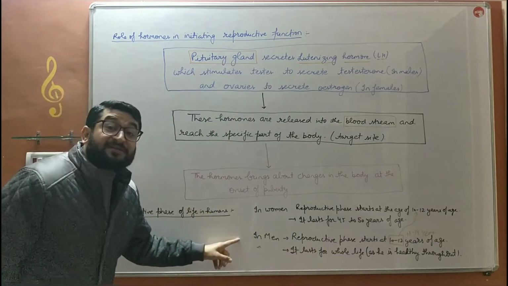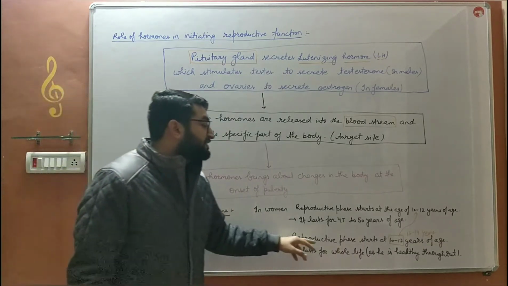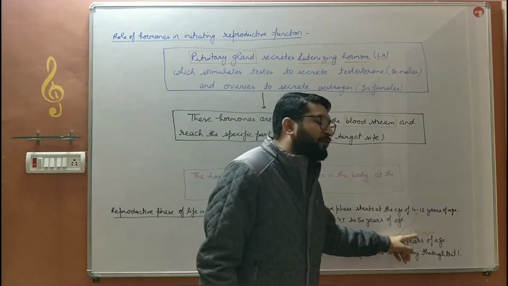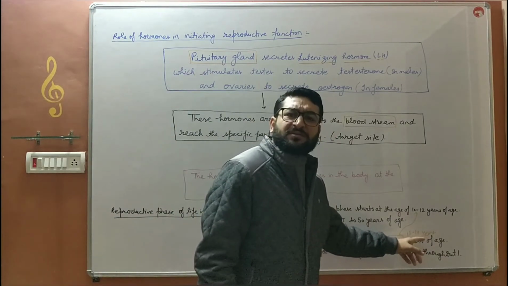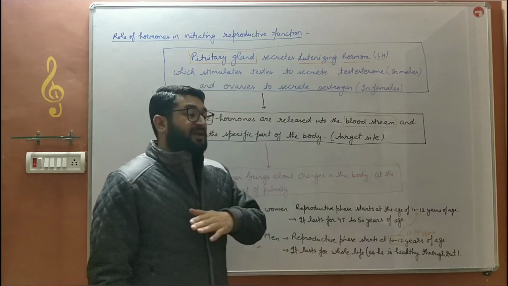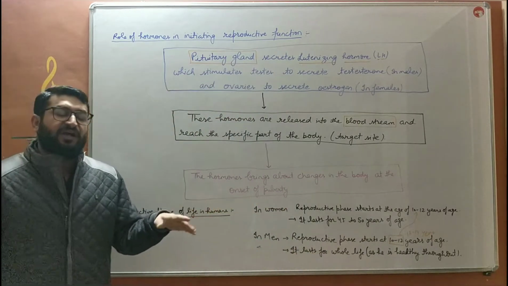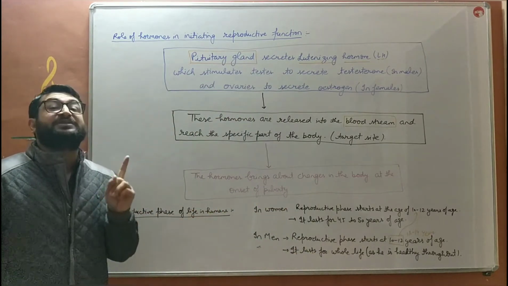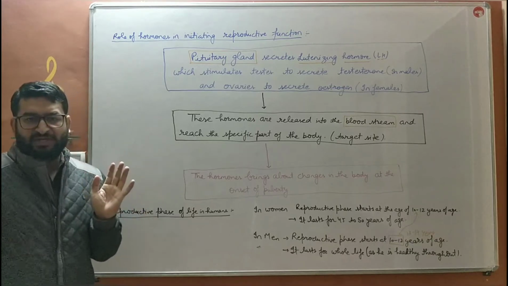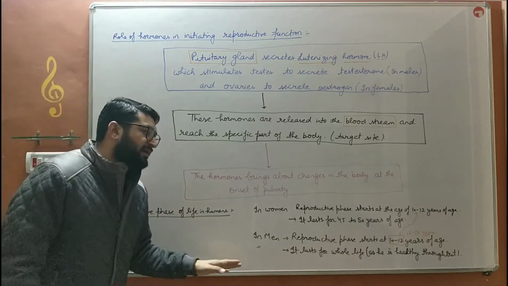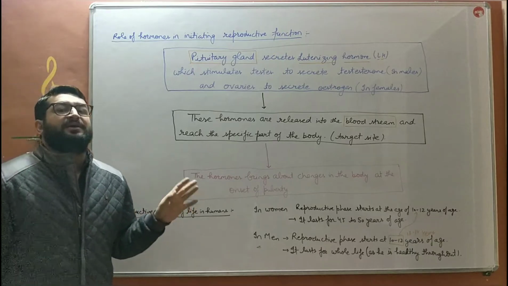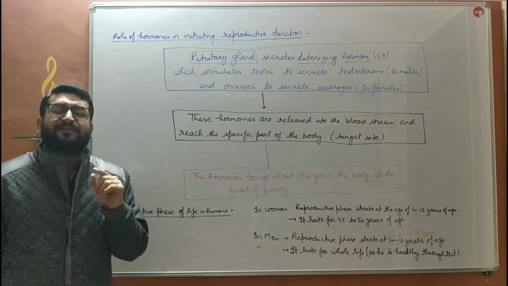Whereas in males, in men, the reproductive phase starts at 12 to 14 or 10 to 14 years and it lasts up to the whole life. It lasts up to the death till that person will remain healthy. जब तक वो मेल हेल्दी रहेगा तब तक वो रिप्रोडक्शन कर सकता है, लेकिन फीमेल्स में ऐसा नहीं.